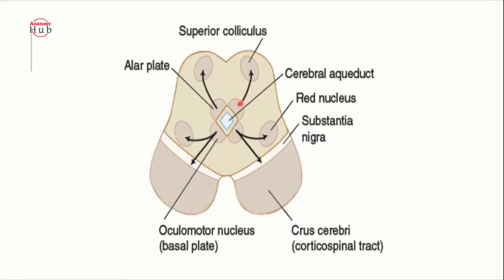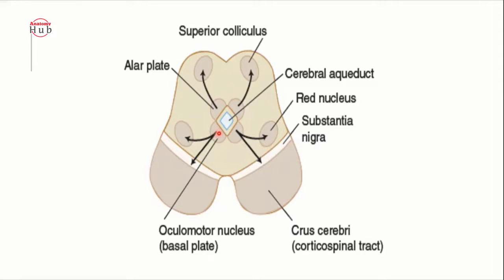So the basal plate and the alar plate will divide, and the alar plate will migrate posteriorly, forming the superior colliculus and the inferior colliculus nuclei.